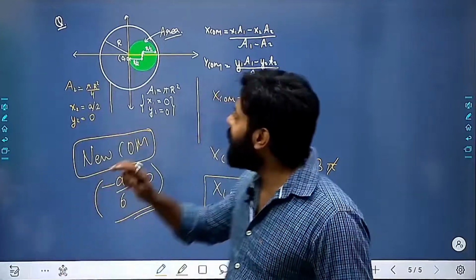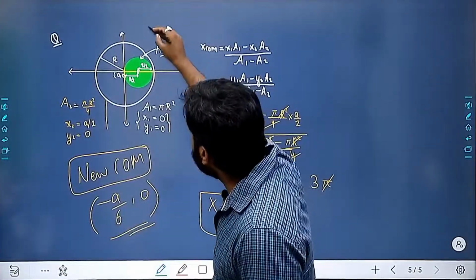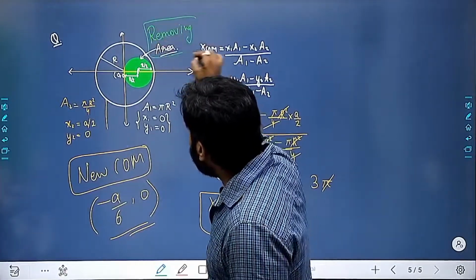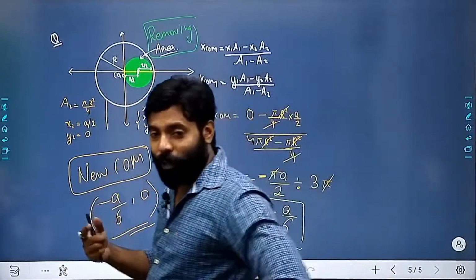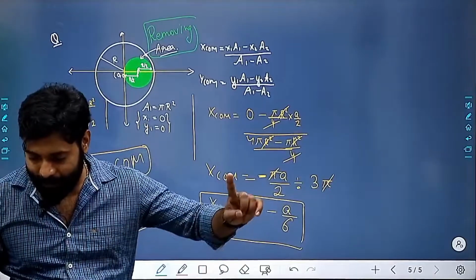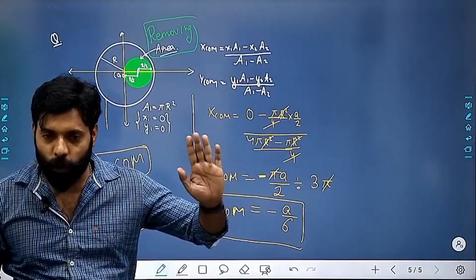It's clear, my dear. Here we are removing some area. We are having one area, right? And we are removing one part from the circle and we are calculating the new center of mass. I hope that everything is clear to you, my dear.